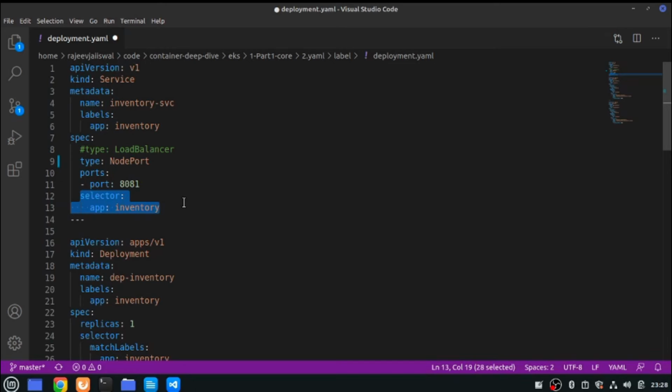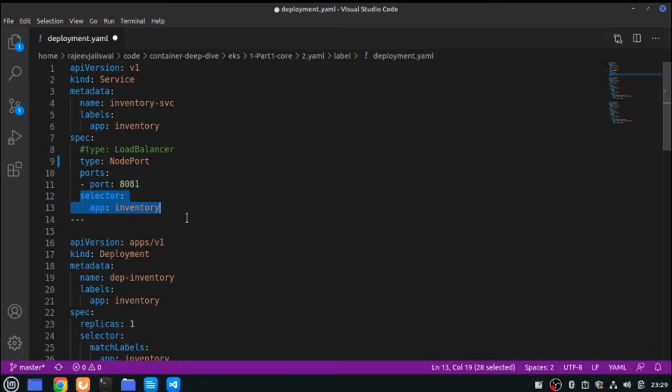So whenever this service is called, all the pods whose label is inventory will be called one by one, depending on which one is free. That load balancer will call the first one, then the second one, then the third one, depending on the number, and then repeat the same pattern. So it balances the load across multiple pods itself. Same thing will happen here, right? Now there's a possibility that you can create a different kind of pod but use the same label itself. In that case, you will see a different result with your service whenever you're calling.